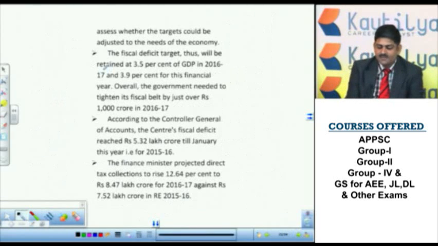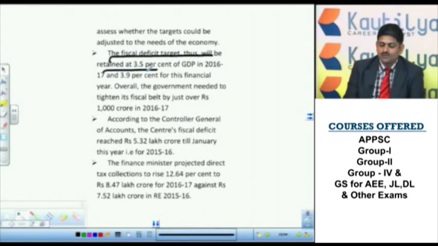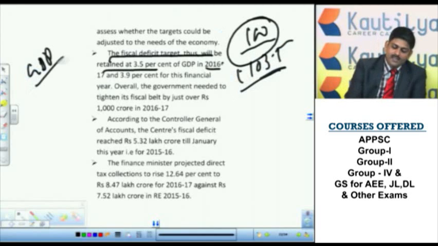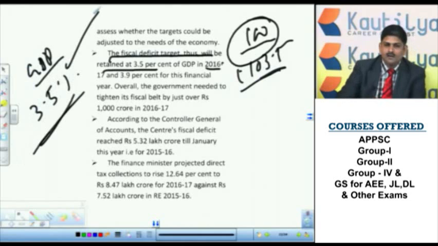So this time the fiscal target will be retained at 3.5% of GDP in 2016-17. This is for the coming financial year. Now what actually does it mean? That means suppose 100 is earning and 103.5 is spending. In our GDP, suppose this 100 is our GDP, the deficit should not exceed more than 3.5%. This is what is targeted.